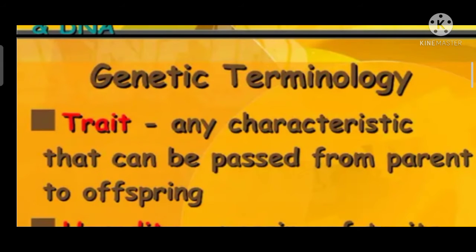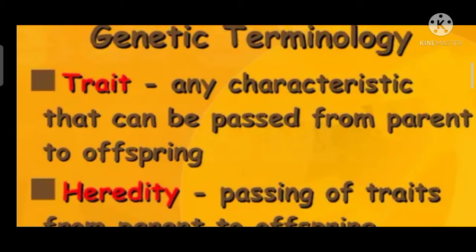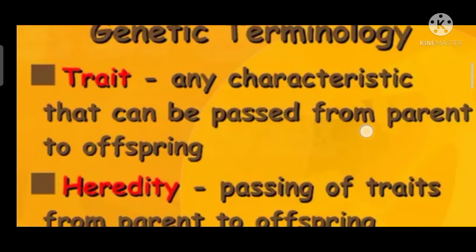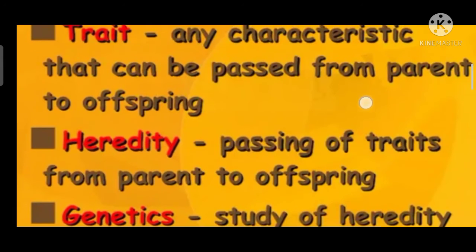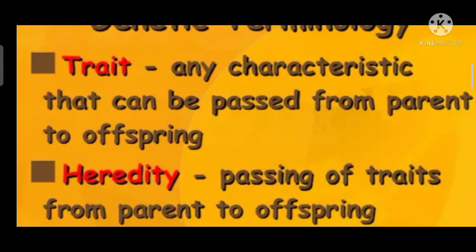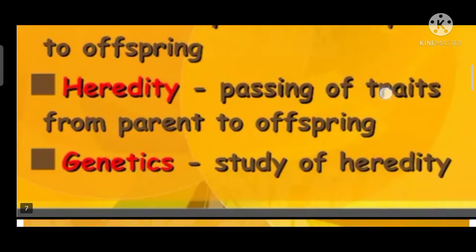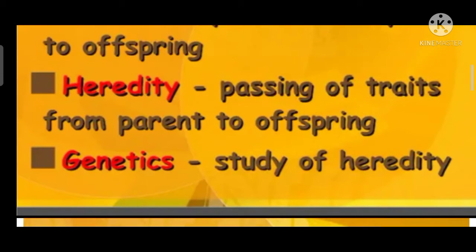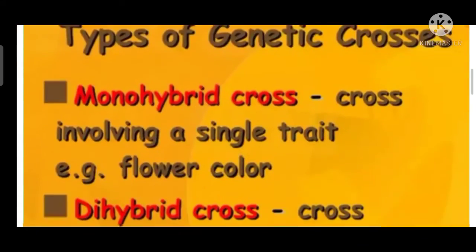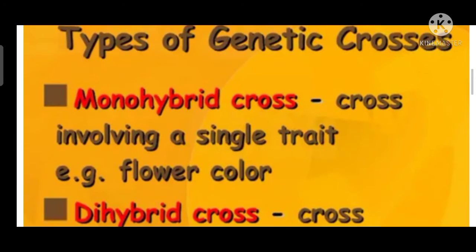Genetic terminology. There are three types of genetic terminology: trait, heredity, and genetics. Trait, any characteristic that can be passed from parents to offspring. Heredity, passing of traits from parents to offspring. Genetics, study of heredity.